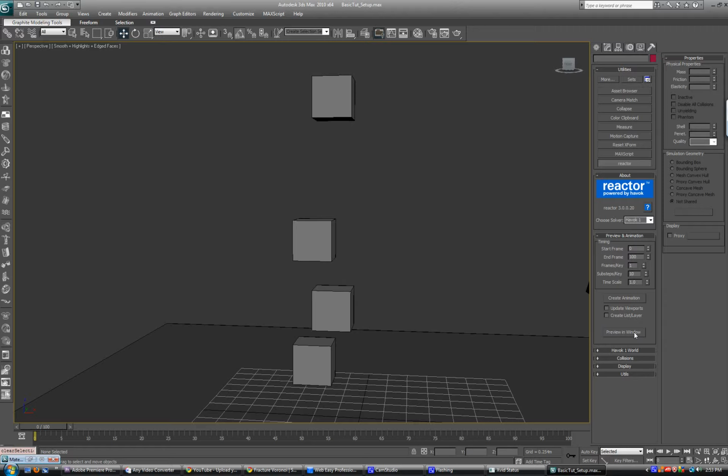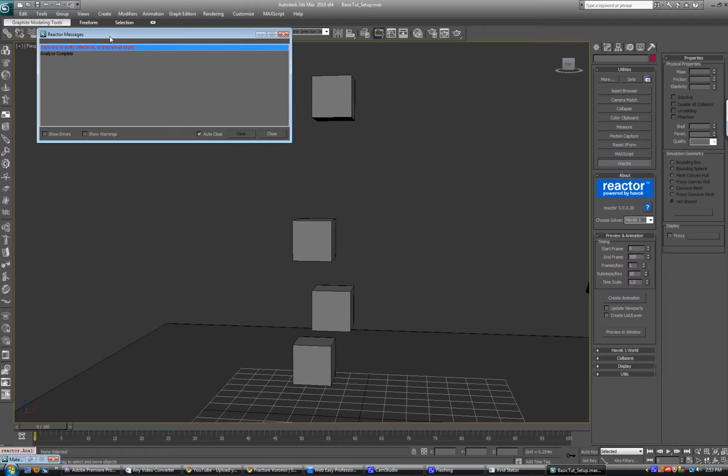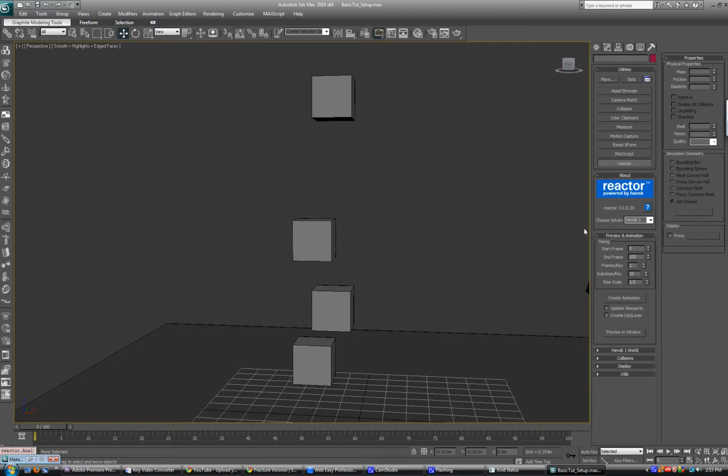Whenever you want to preview your physics simulation, you click this Preview in Window button. If I were to click it right now, it says there are no entity collections, or they are all empty. This means that if you want to have a physics simulation, you need to add these objects to the physics simulation in some sort of collection.